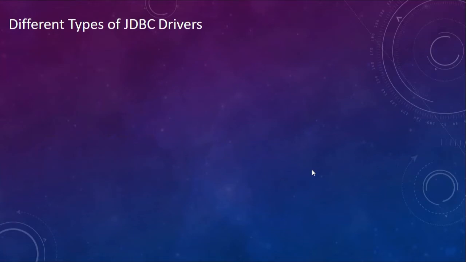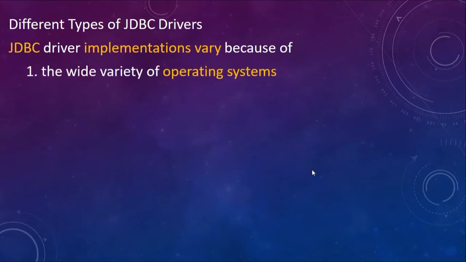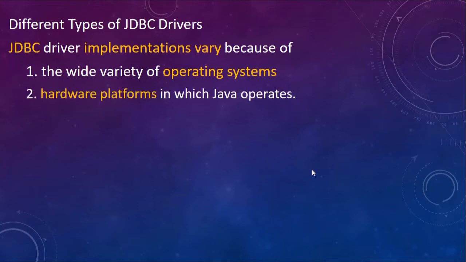Now we have different types of JDBC drivers. JDBC driver implementation varies because, one, we have a wide variety of operating systems and each operating system will have a different variation of this JDBC driver. Second, we have different hardware platforms on which Java operates. Because Java operates on various different hardware platforms, we require different types of JDBC drivers.